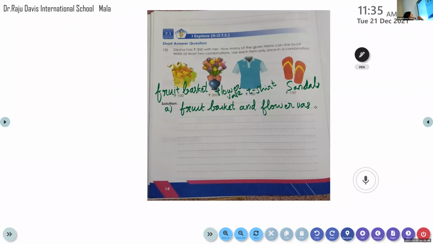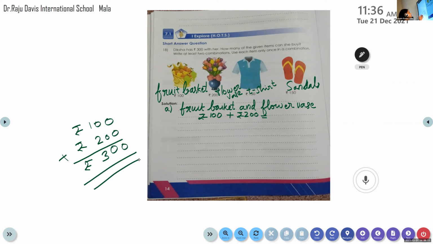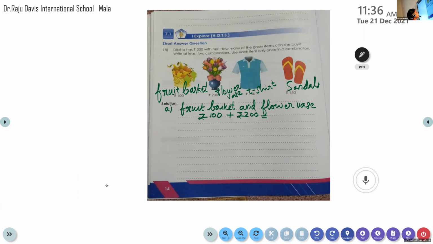See, the fruit basket is rupees 100 plus flower vase rupees 200. Let's see what will come together. 0 plus 0 is 0, 0 plus 0 is 0, 1 plus 2 is equal to 3. So it will come only rupees 300. So she can buy fruit basket and flower vase. The same way you can make different combinations.